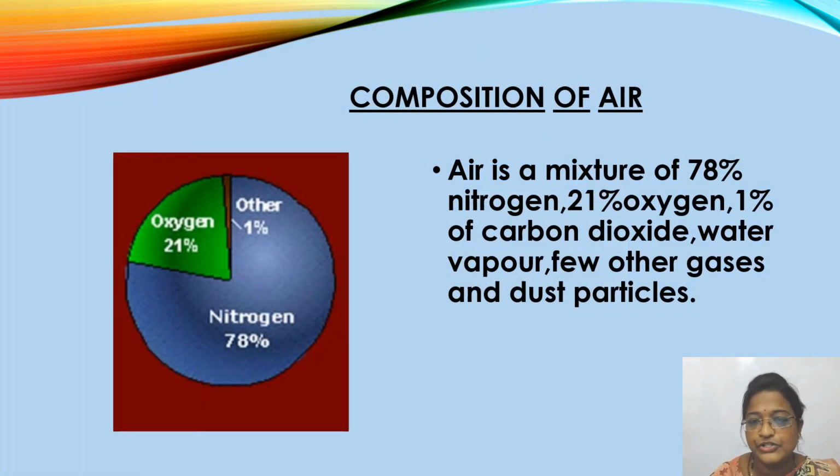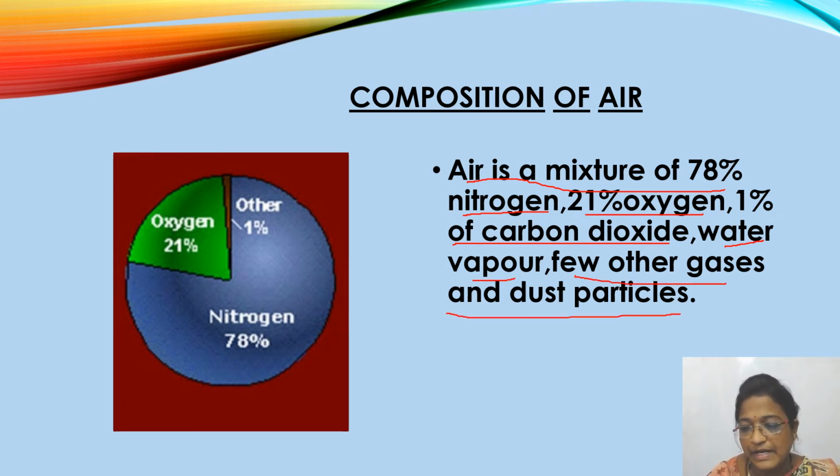So here is the composition of air. As we all know, air is a mixture of 78% nitrogen, 21% oxygen, 1% carbon dioxide, water vapor, a few other gases and even dust particles. Let me revise once again. Air is a mixture of 78% nitrogen, 21% oxygen, 1% carbon dioxide, water vapor, a few other gases and even dust particles.